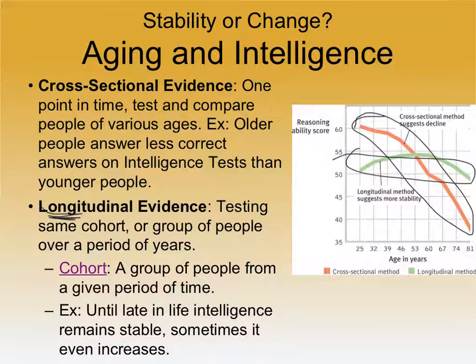So we don't really know which type of study is better, but we do know from a combination of other research that intelligence is relatively stable. But we need to get more specific because there's different types of intelligence, as we've been learning. We're going to learn about 2 new subcategories of intelligence. All right, so if we just talk about intelligence in general, we could say it's relatively stable throughout life, maybe even goes up a little bit.